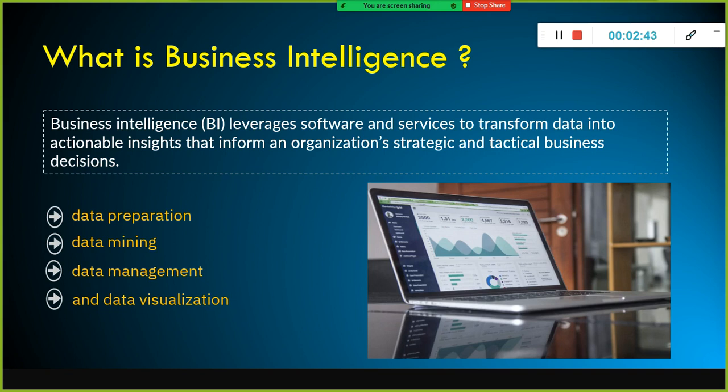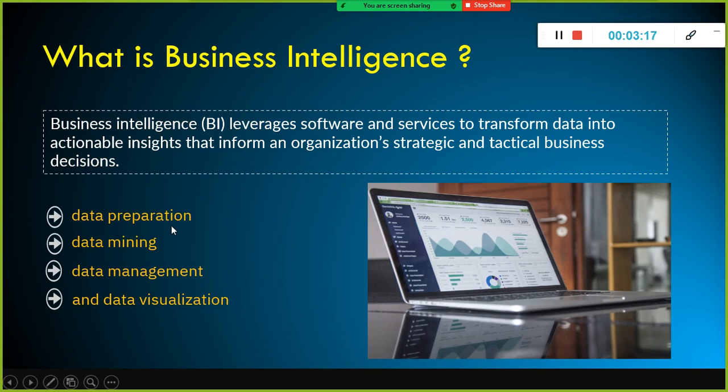And once you generate the dashboard and report, it is very helpful for the respective stakeholders to extract insights from it. By looking at the dashboard or the report, they gain quick insights. These insights are very helpful for the stakeholders to make the right decision at the right time. In case of any issues, they can make a course correction then and there. So that is pretty much what business intelligence is all about.